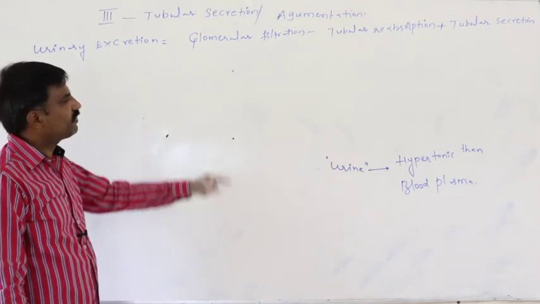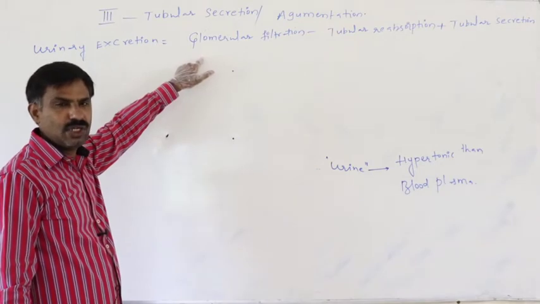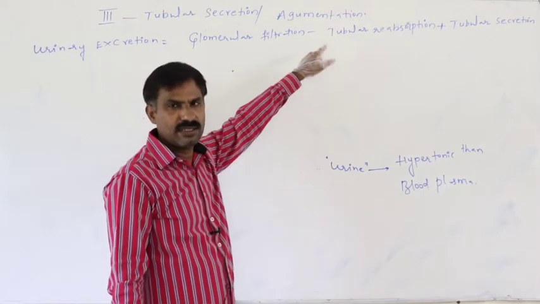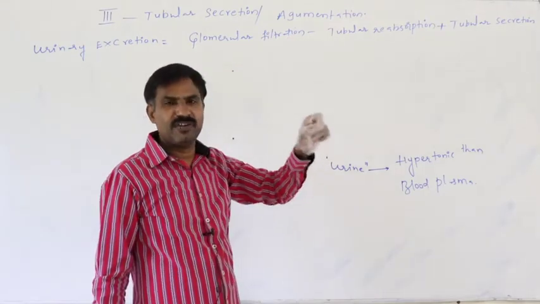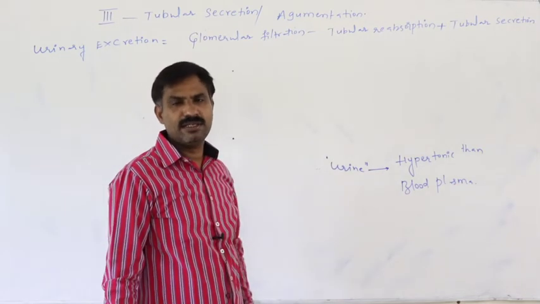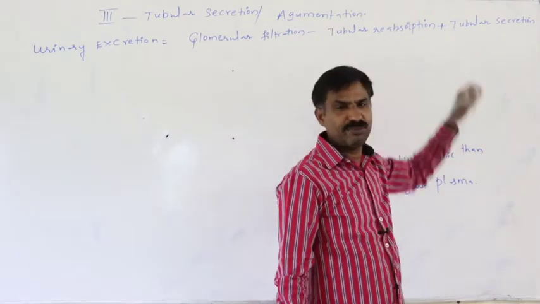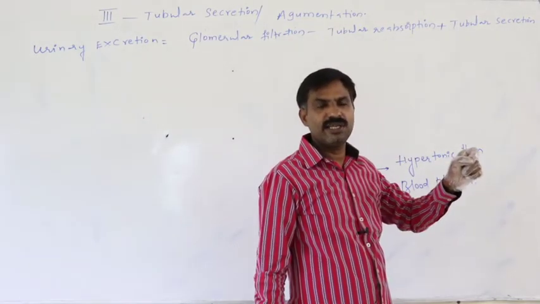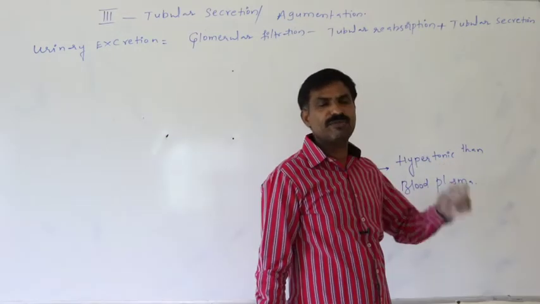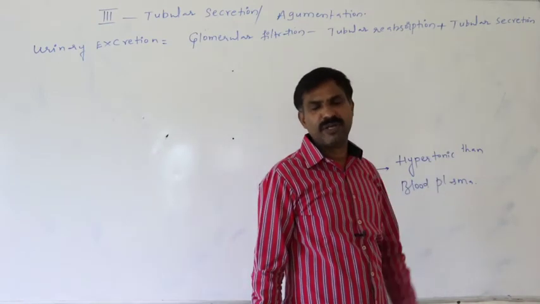Glomerular filtration means initially how much fluid is filtrated, minus how much of that filtrated primary urine is returned back into the body, plus tubular secretion, which means how much of the salts are added to the primary urine, secreted from the peritubular capillary network into the primary urine.